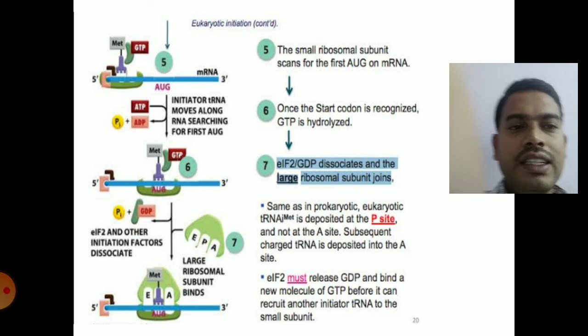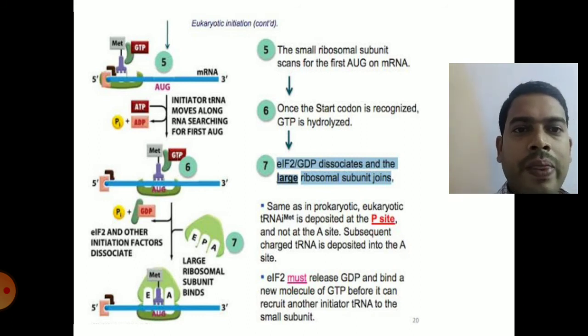Now you can clearly see the methionine tRNA occupying the P site of the ribosome. So this is the entire initiation of translation in eukaryotes, which is mediated by different initiation factors.